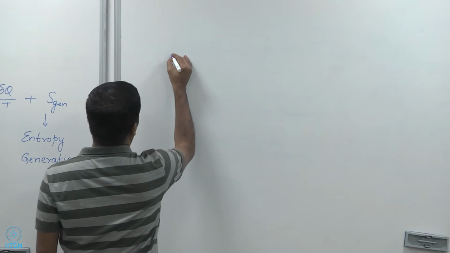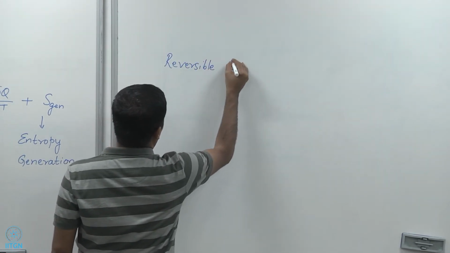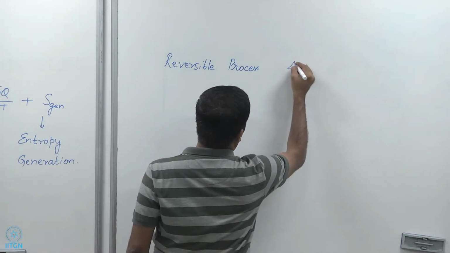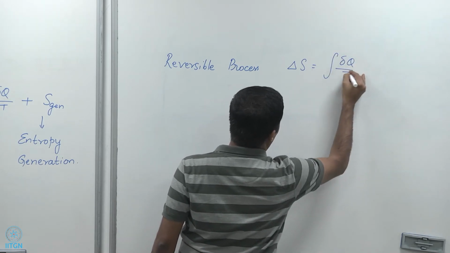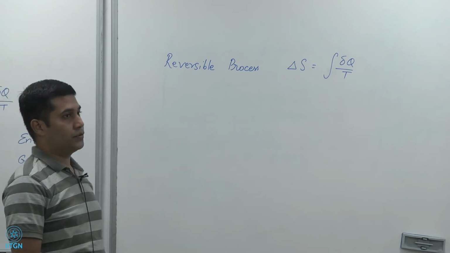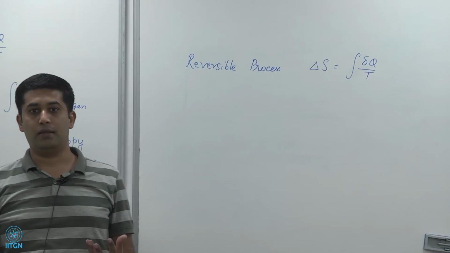For a reversible process, we have delta S equal to integral delta Q by T, right? Because by definition delta S is equal to integral delta Q by T internally reversible.